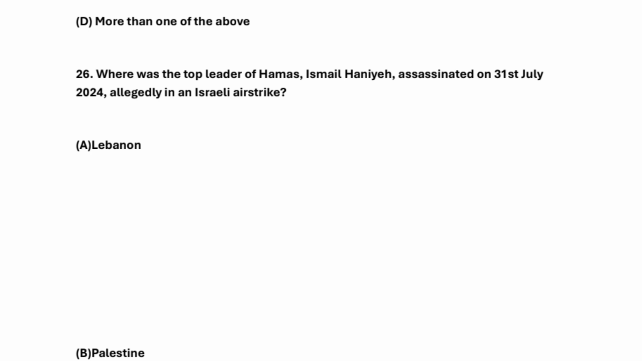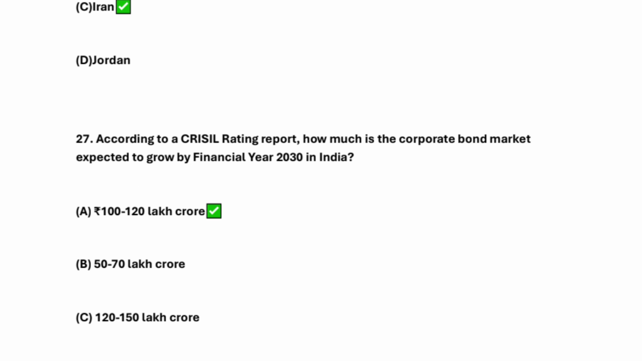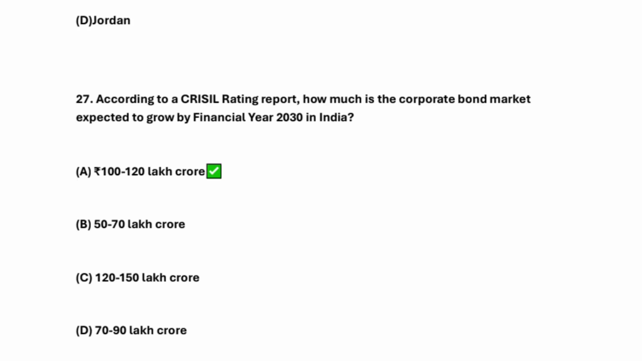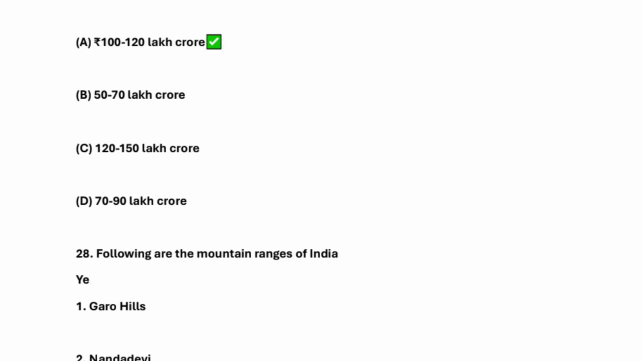Ismail Haniyeh was assassinated on 31st July 2024, allegedly in an Israeli airstrike. So it's Iran. According to CRISIL, that we call CRISIL rating report, how much is the corporate bond market expected to grow by financial year 2030 in India? So obviously it's 100 to 120 lakh crore, right?